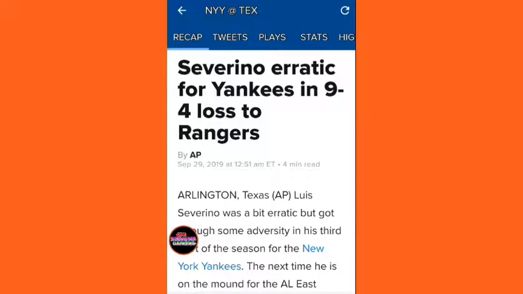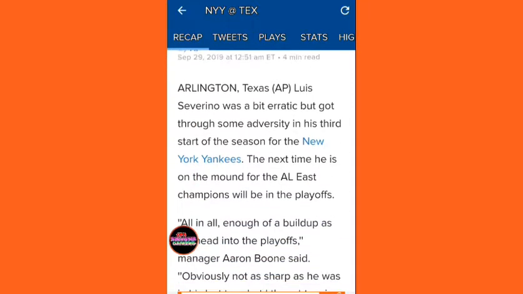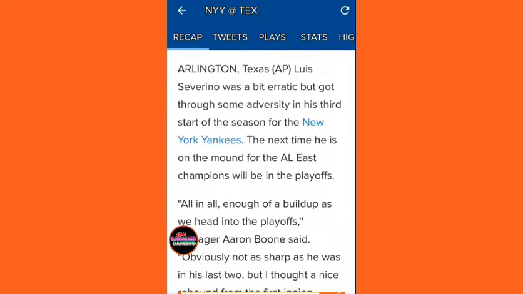Severino erratic for Yankees in 9-4 loss to Rangers. Arlington, Texas, AP. Luis Severino was a bit erratic, but got through some adversity in the 3rd start of the season for the New York Yankees. The next time he's on the mound for the AL East champions will be in the playoffs.